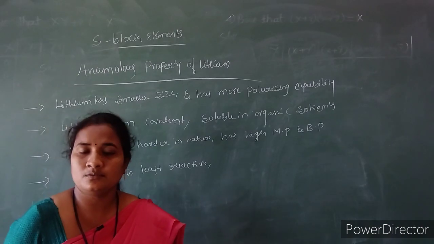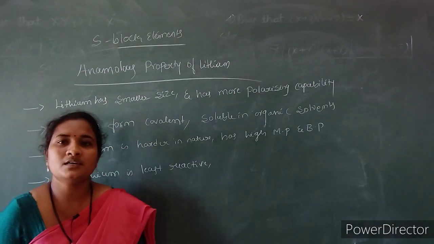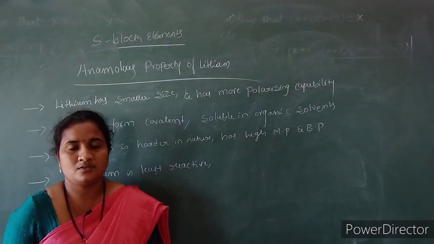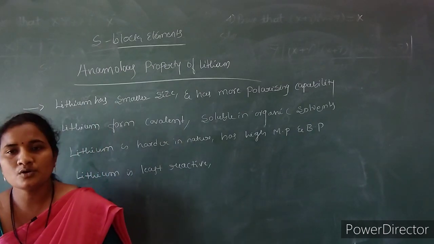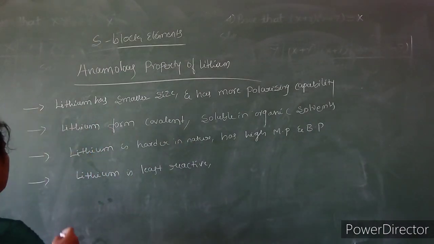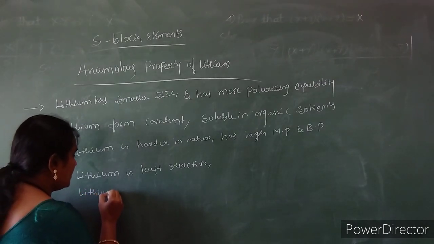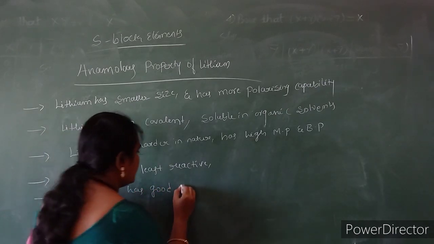It has the capacity to reduce other elements, so that is why it behaves as a good reducing agent. Lithium has good reducing ability.